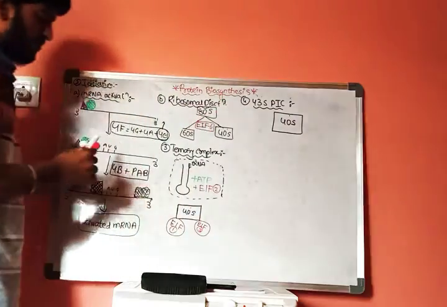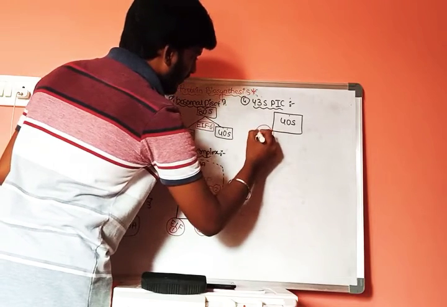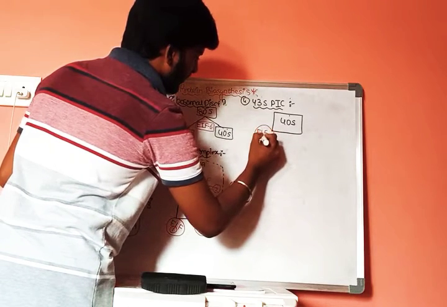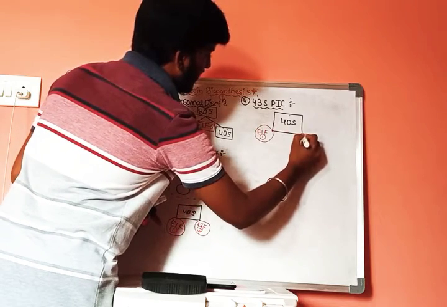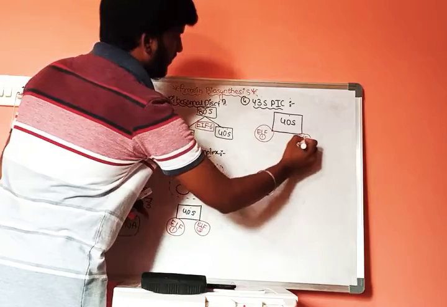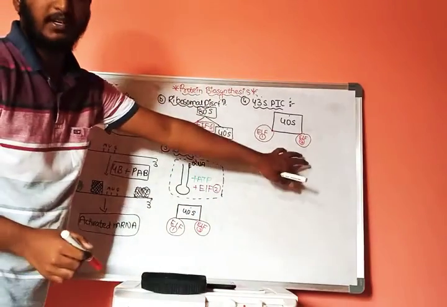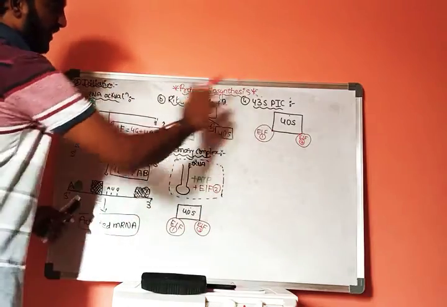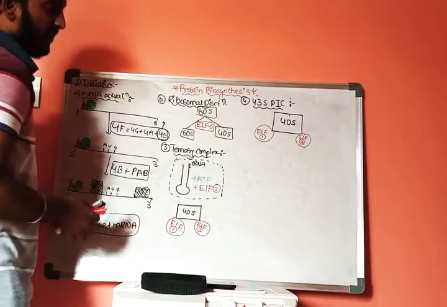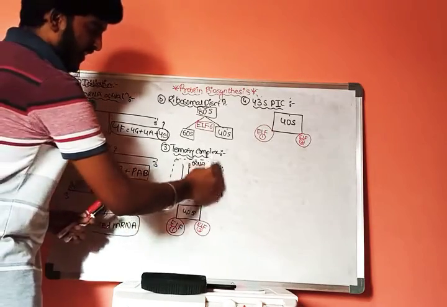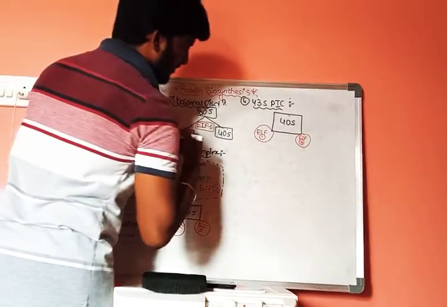This is the 40S ribosome in which eukaryotic initiation factor 1 and eukaryotic initiation factor 3 are attached. This is the structure we wrote here. And how this 43S initiation complex is formed: this ternary complex will get attached to the 40S ribosome.